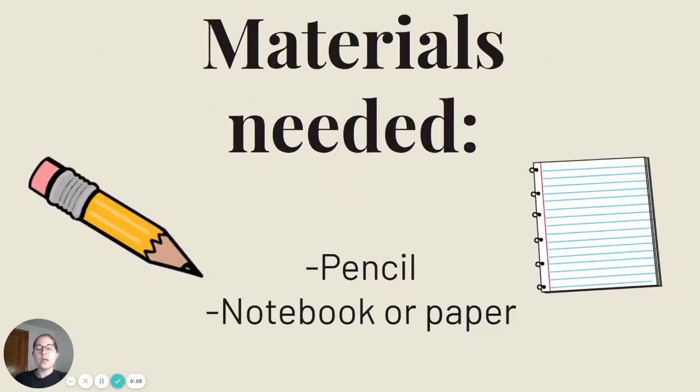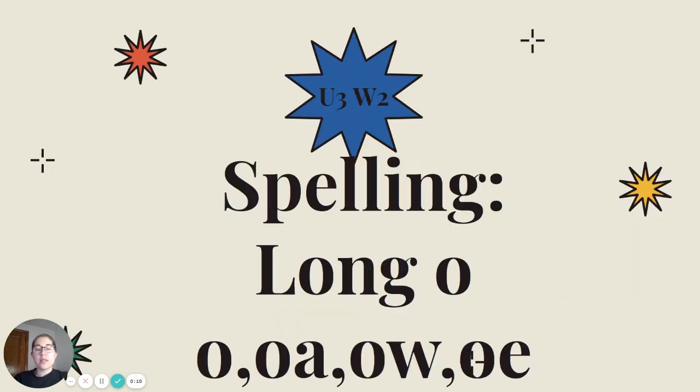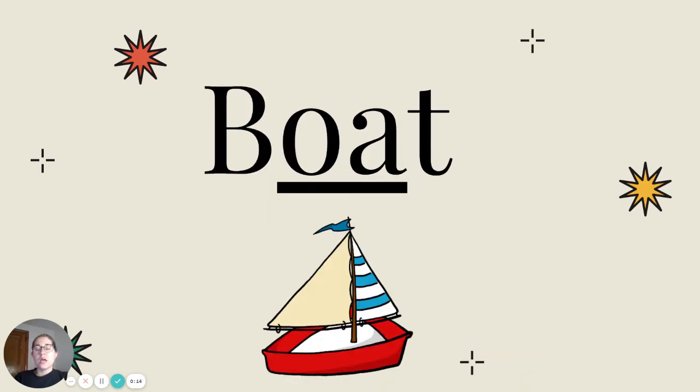Ms. Fryvogel here. You will need a pencil and a notebook or a piece of paper for our lesson. We are looking at our spelling pattern of long O today. Let's look at the word boat. The long O sound in the word boat comes from the O and the A. B-oat. Go ahead and say that with me. B-oat. You can hear the long O in the word boat because of the O and the A.